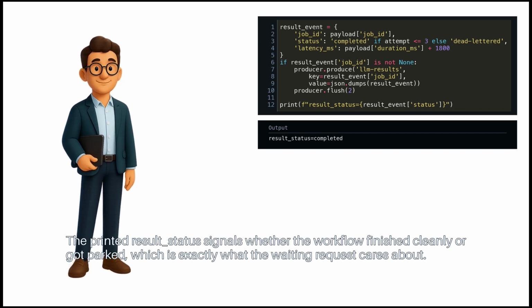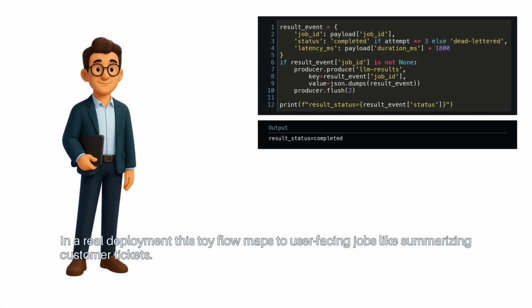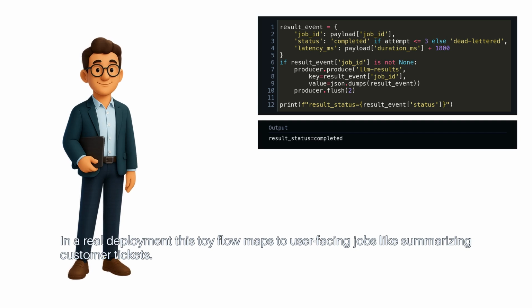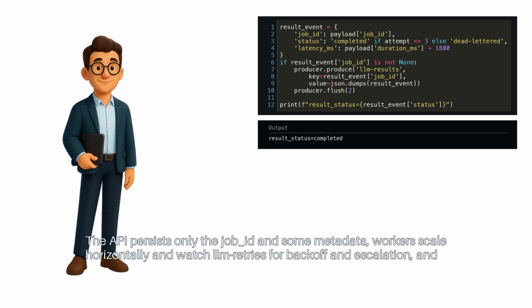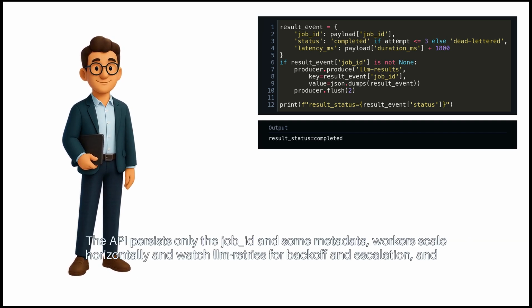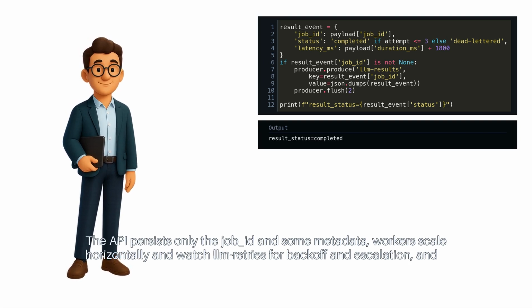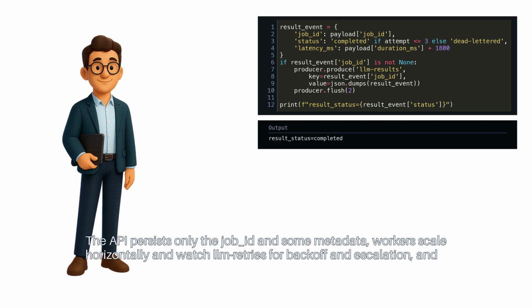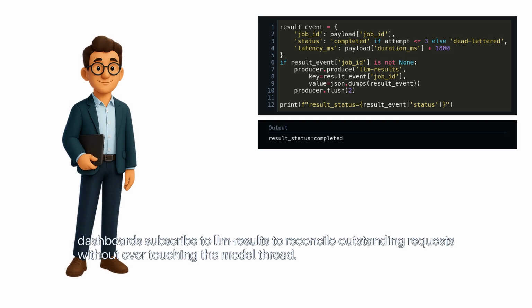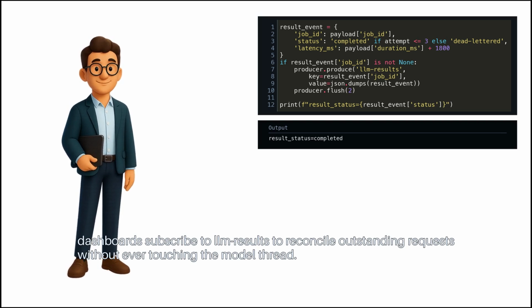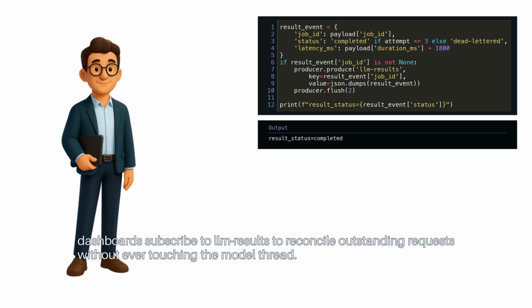In a real deployment, this toy flow maps to user-facing jobs, like summarizing customer tickets. The API persists only the job ID and some metadata. Workers scale horizontally and watch llm_retries for backoff and escalation. And dashboards subscribe to llm_results to reconcile outstanding requests without ever touching the model thread.